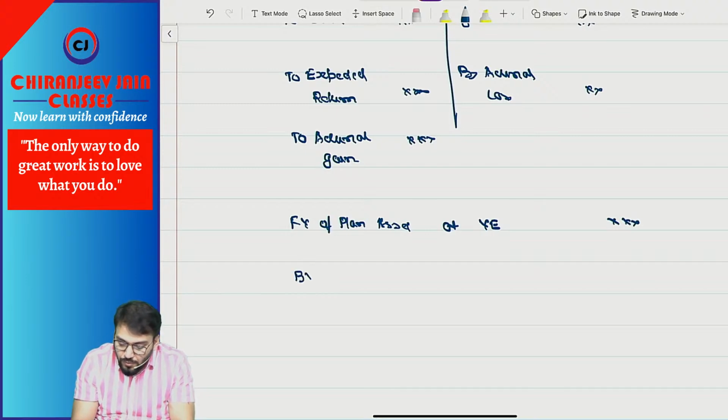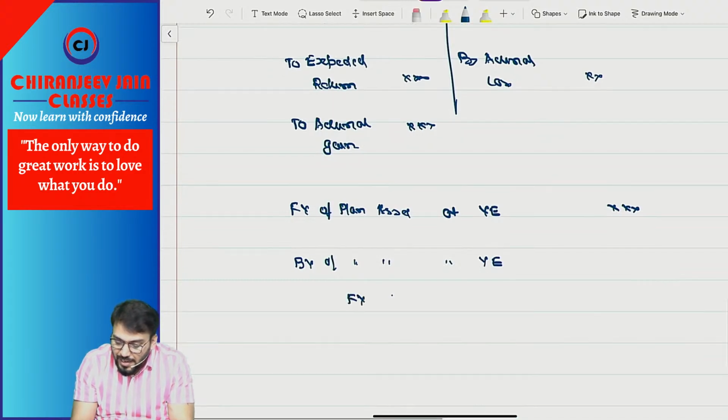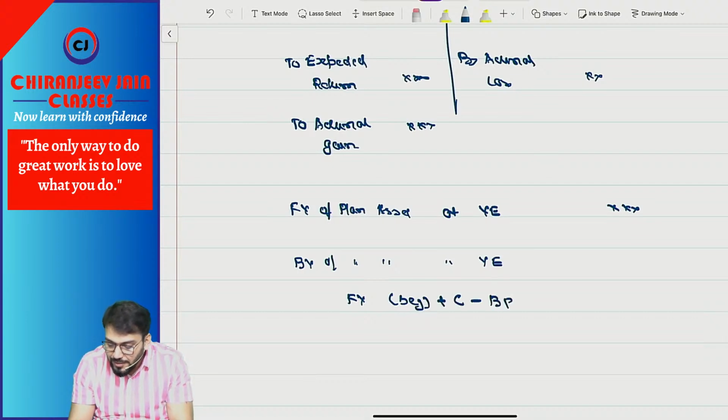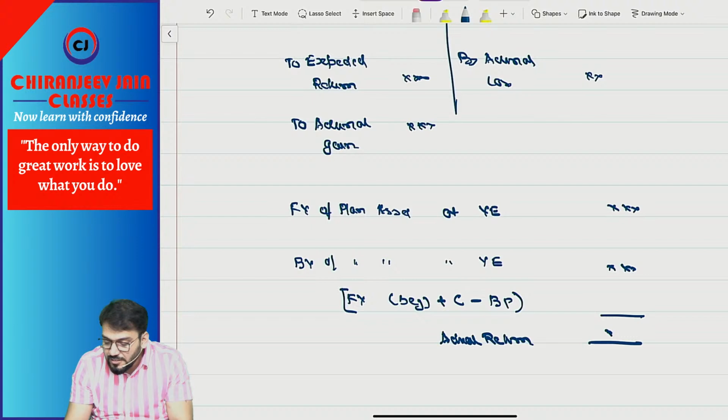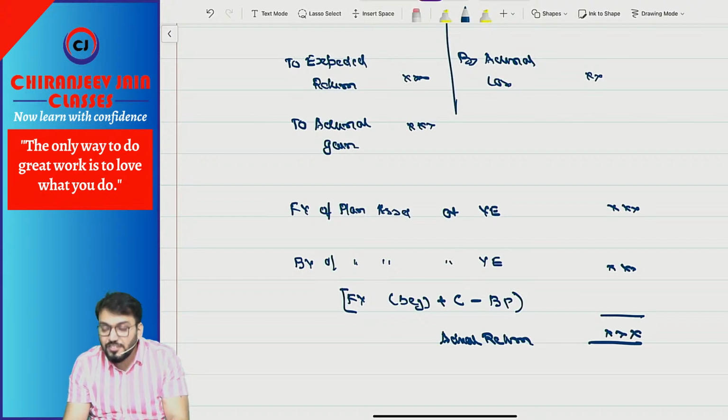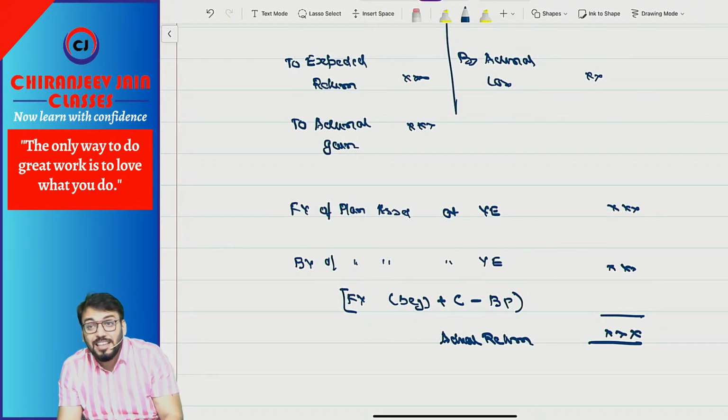Then compare with the book value of plan asset at year end, which is equal to fair value of plan asset at beginning plus contribution received minus benefit paid. The difference between these two will be actual return.